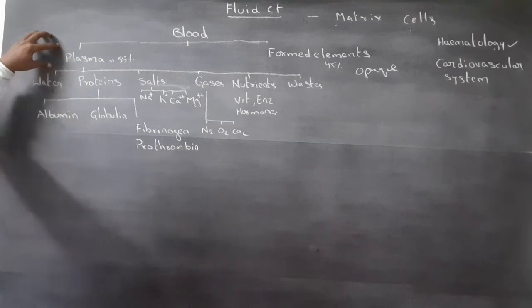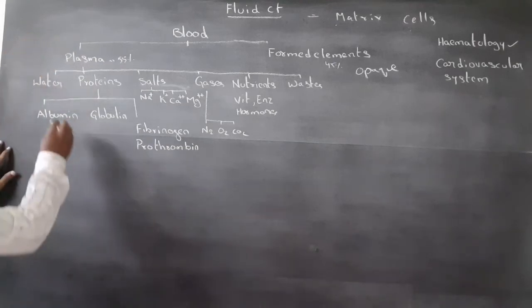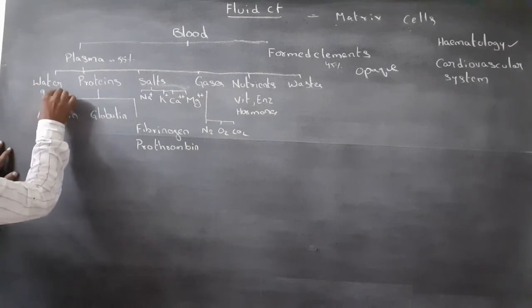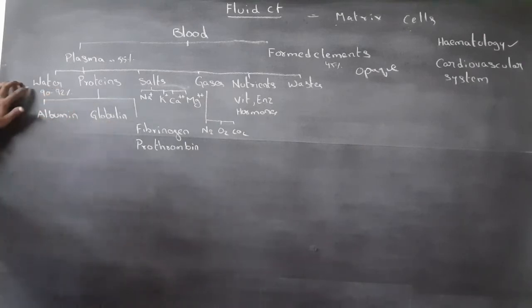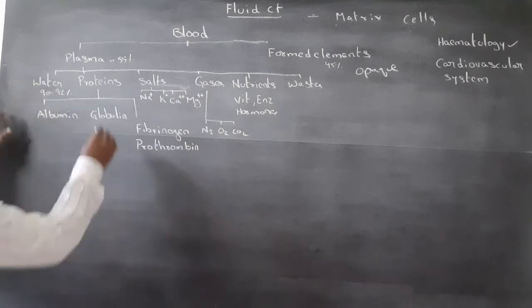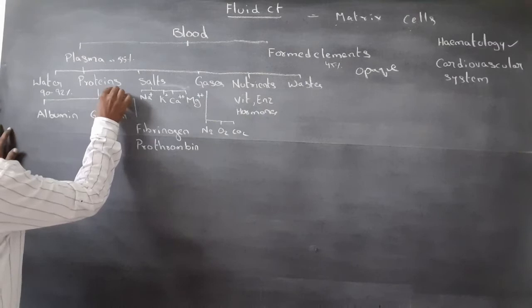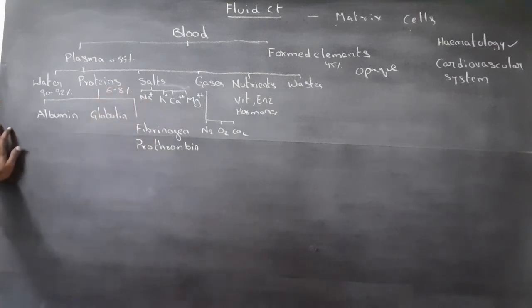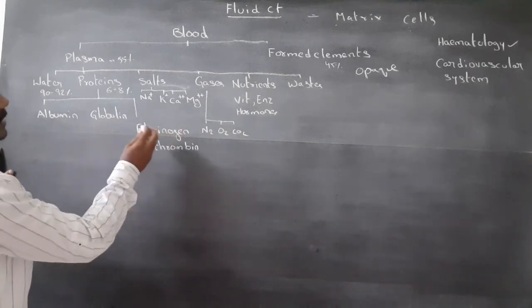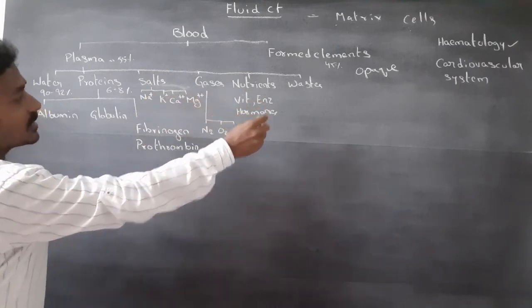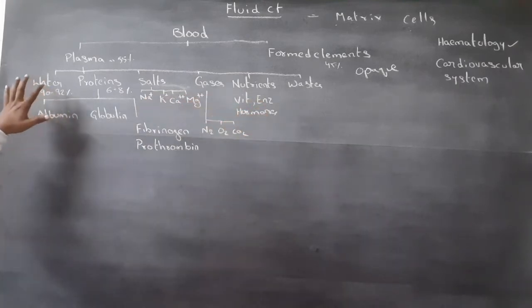It consists of 90 to 92% water and 6 to 8% proteins, and other substances such as salts, gases, nutrients and wastes are present in the plasma.